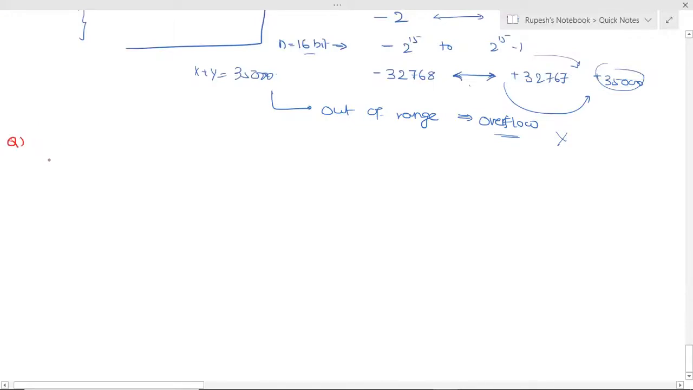The next question is, design a 3-bit binary coded base 6 converter.